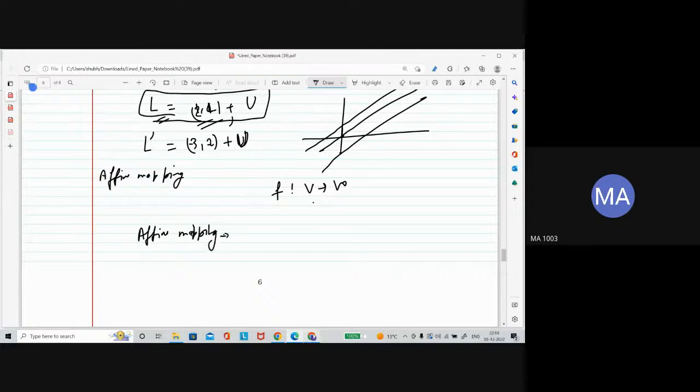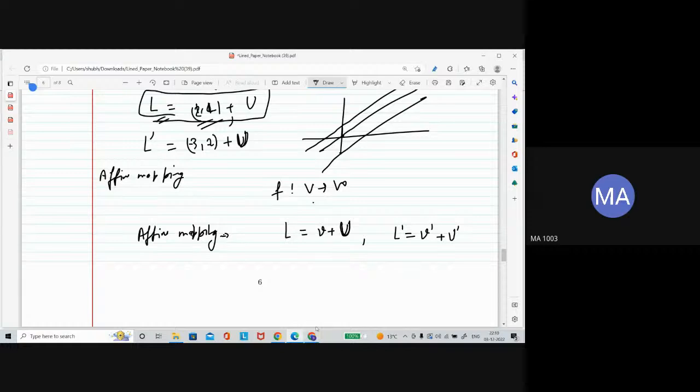And what is affine now? So the proper definition of affine is like this. Let's say L is an affine subspace, L is V plus U. Okay. And L prime is another affine subspace, let's say V prime plus U prime.